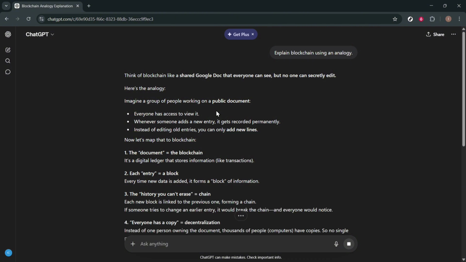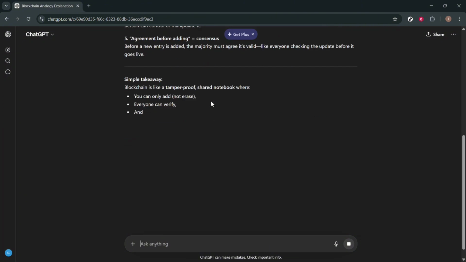Ask for variety. So for example, give me three analogies for machine learning, one simple, one humorous, and one technical, and guide ChatGPT by linking to something familiar, such as explain SEO with an analogy comparing it to a library.